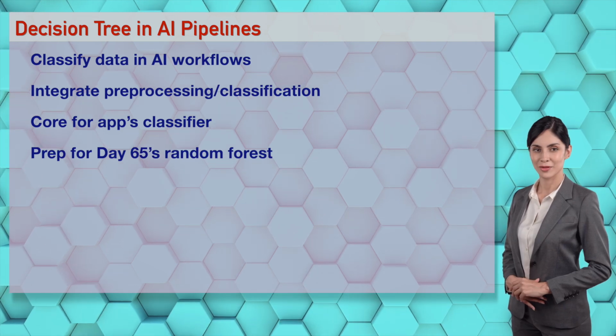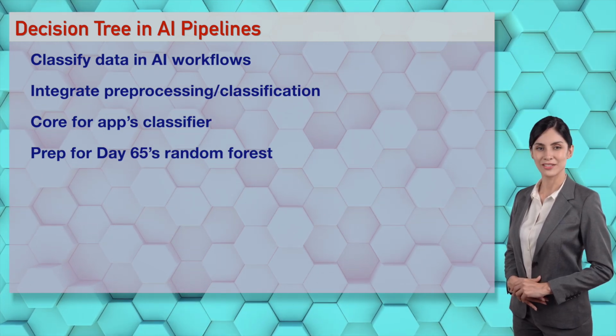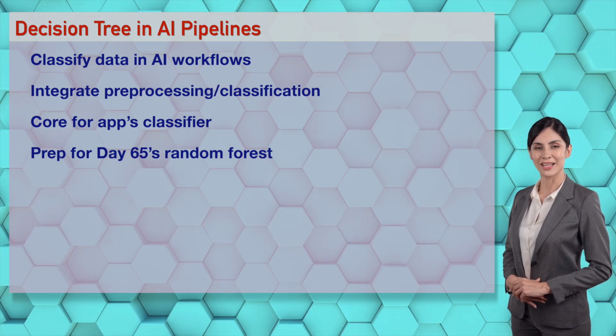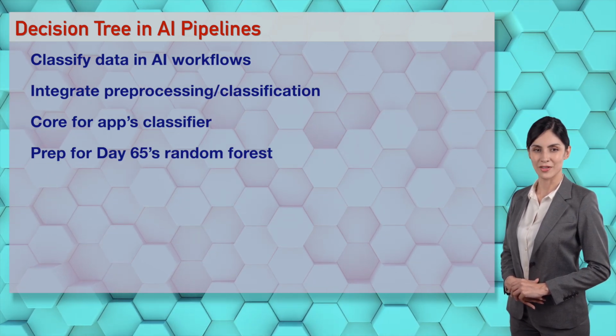Oh, Irene, Isabella, trees are critical in AI pipelines, darling. They classify sexily. Your Day 64 skills make AI irresistible. Classify like pros.